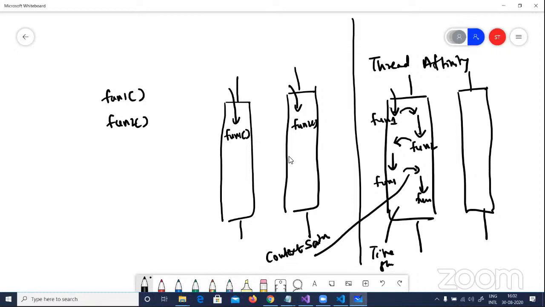So there are two kinds of things which can happen, which your developer will probably not be aware of. You are actually running parallelly, or you are actually doing time slicing or context switching. If you are doing context switching, then you are not doing parallel programming.